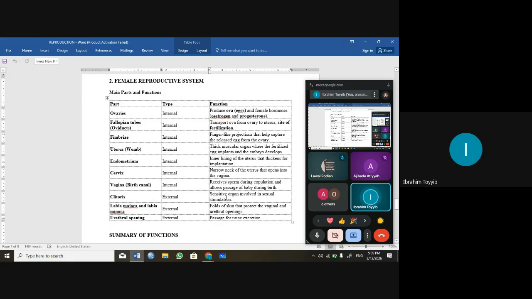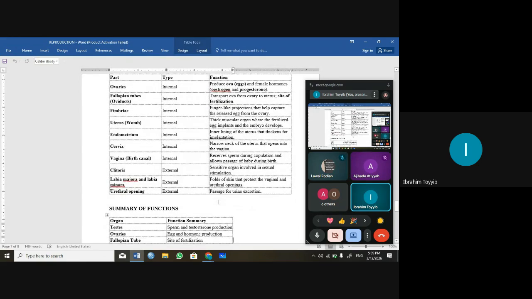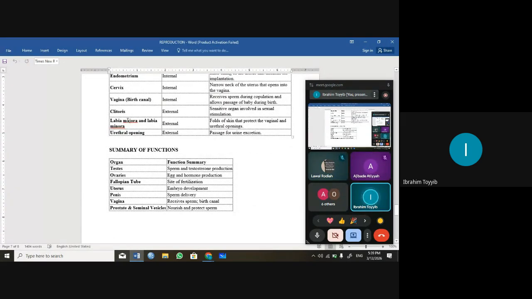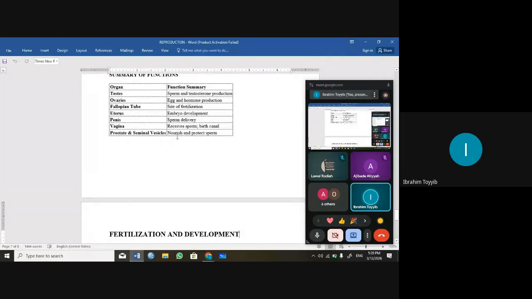We have the clitoris, a sensitive organ involved in sexual stimulation. We also have the labia majora and the labia minora, folds of skin that protect the vagina and urethral openings. The urethral opening is the passage for urine excretion in the female reproductive tract.